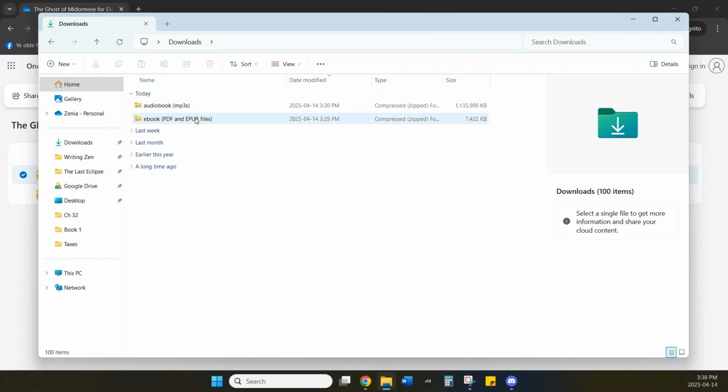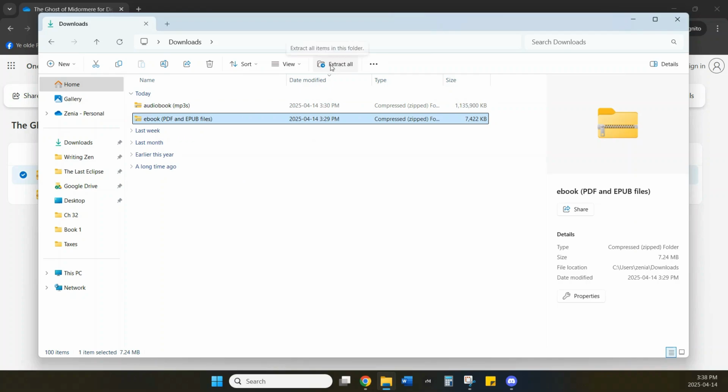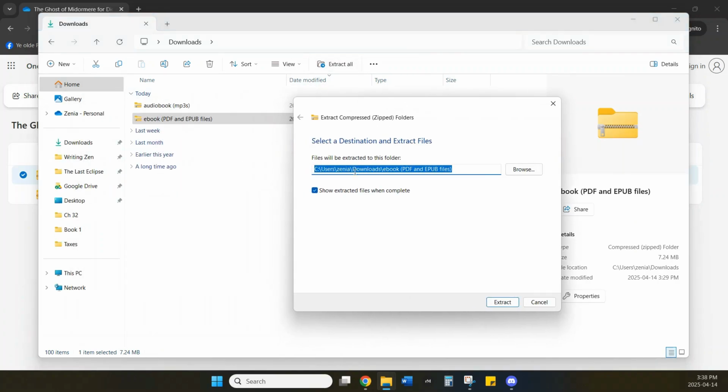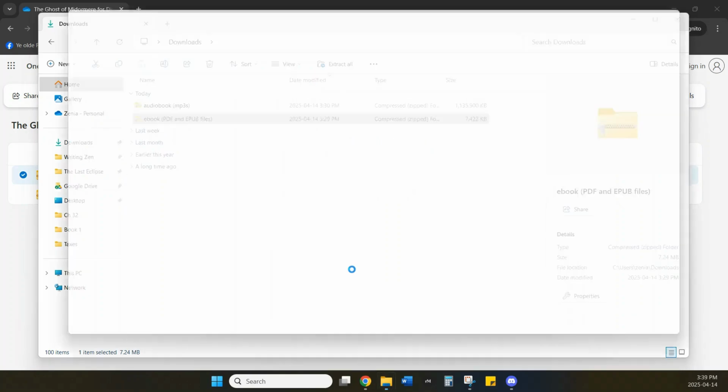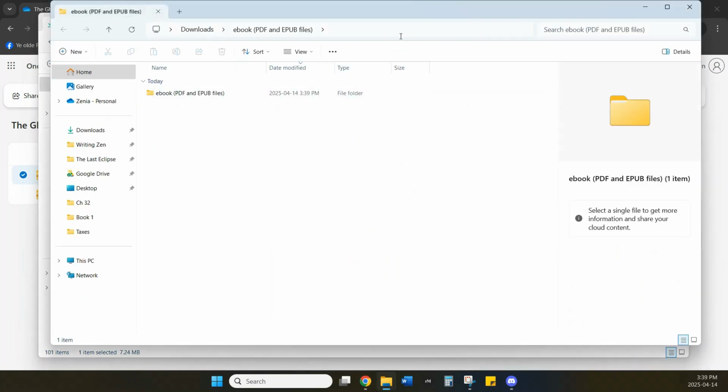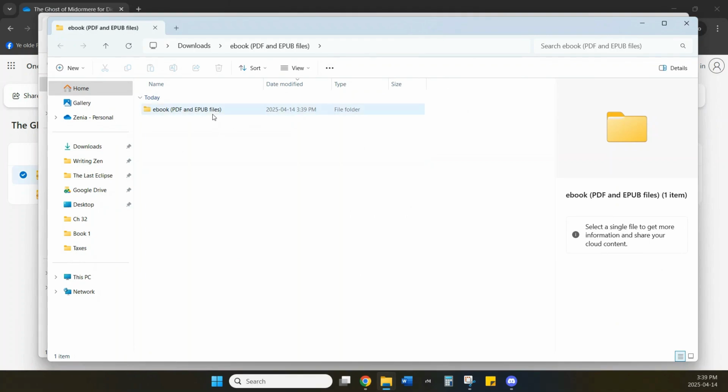In order to access the content, you will need to unzip these. How that works is you simply click on them, and then there should be an option for extract all. It will then prompt you asking where you want the file to be extracted to, and by default, it will list the same location wherein you had the original folder. It will automatically open that folder.